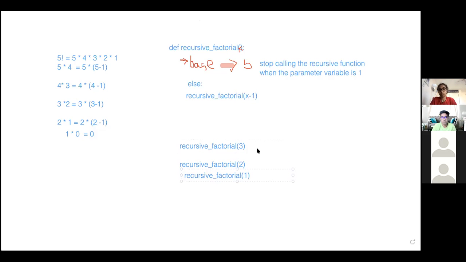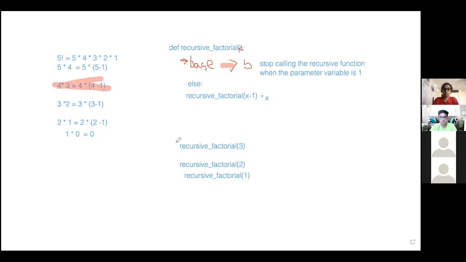After calling that, we will multiply by x. So after calling the recursive factorial x minus 1, you just multiply it by x. It's the same logic that we had right over here. It's 4 times 4 minus 1. So it's x times recursive factorial of x minus 1.